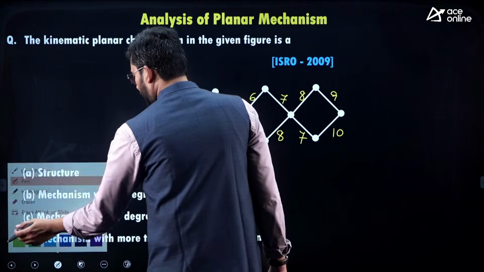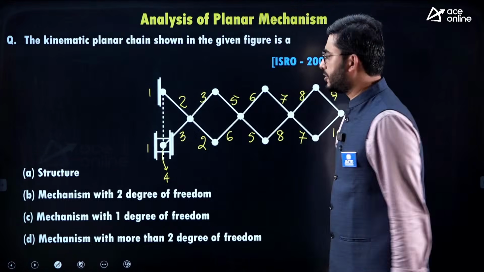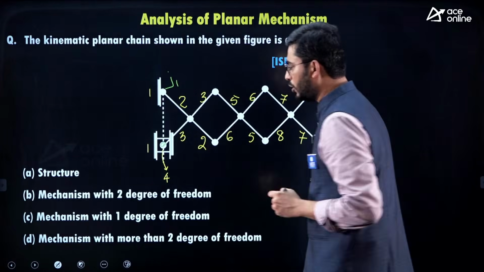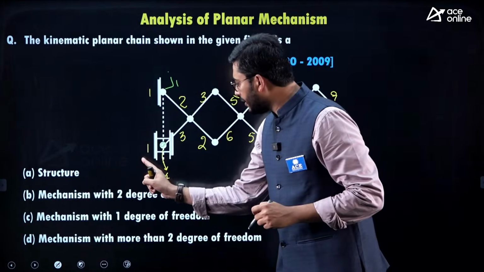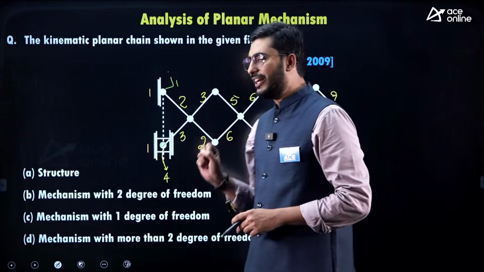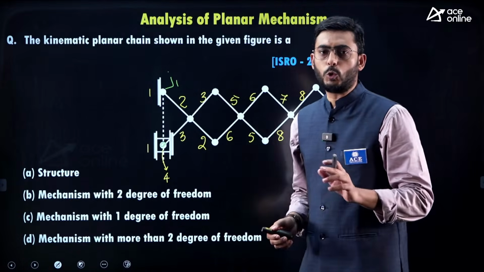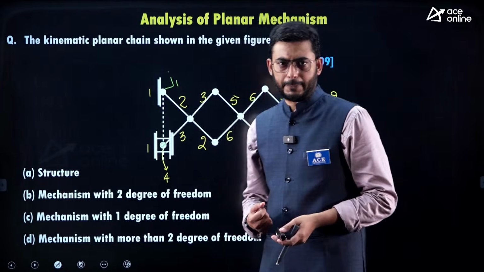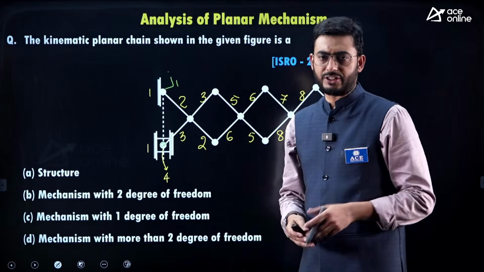Now the number of joints. This is J1. Here at this node we find link number 1, link number 3 and link number 4. So we find 3 links, which means 2 pairs are formed. Between 1 and 4 it is a prismatic pair, and between 3 and 4 it is a revolute pair.